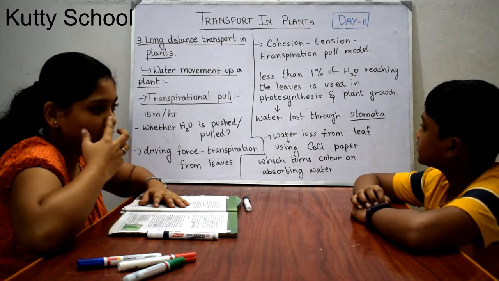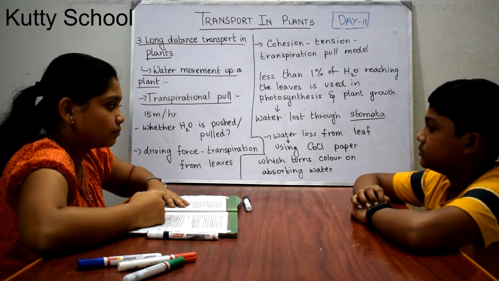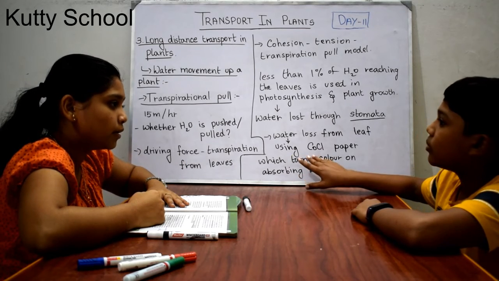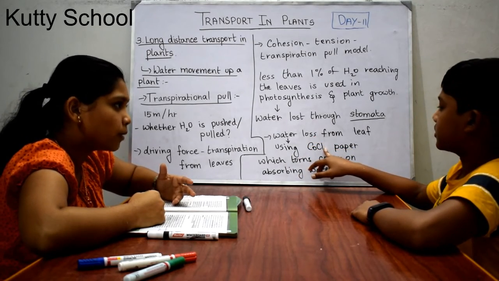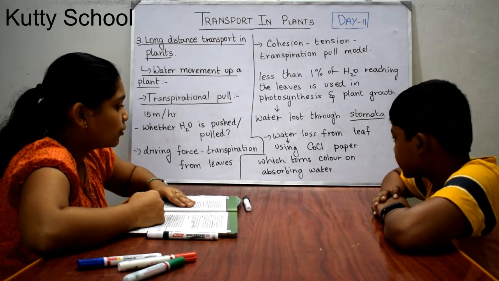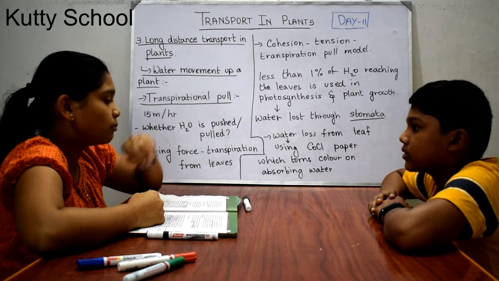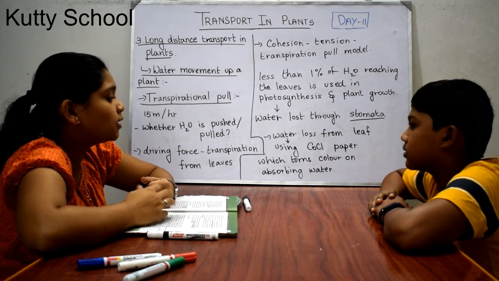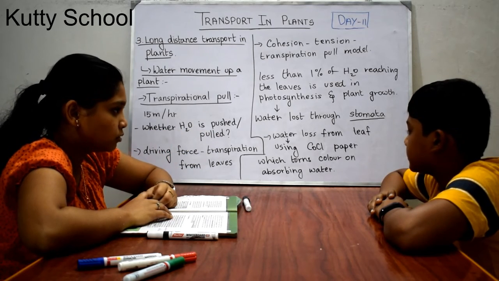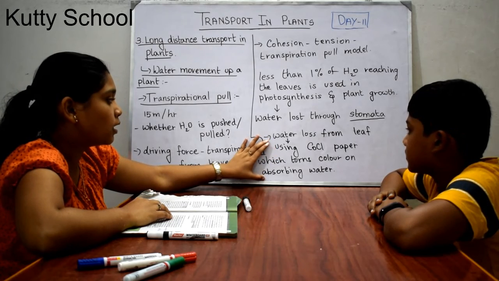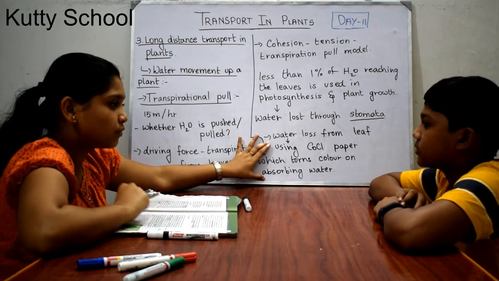For example, if you take various experiments like using cobalt chloride paper. Cobalt chloride paper. If you keep that on the leaves for some time, after some time it turns its color. It turns its color after absorbing water. So with this experiment we can easily see that water is released. We can easily obtain that water is released from the leaves.